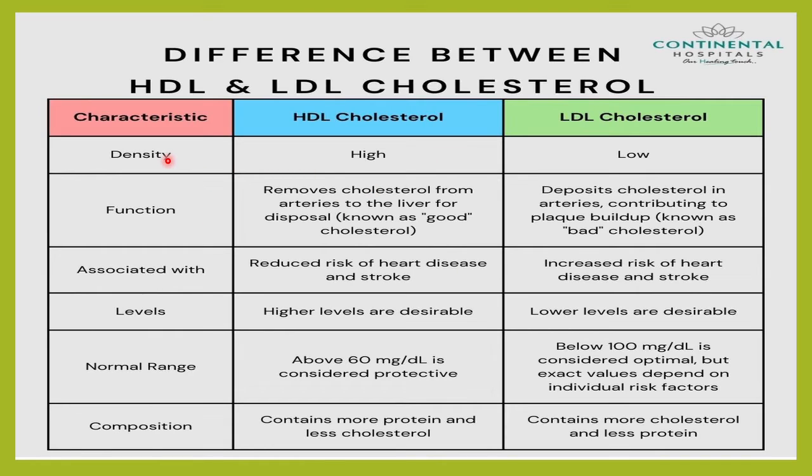Coming to the density, the name itself suggests that it is a high density cholesterol. So it is made up of 50% protein. That is why it is very dense. It is very compact. The diameter of this is only 10 nanometer, but it is a very densely packed structure. That is why this is called as high density lipoprotein. Whereas low density lipoprotein is made up of more of cholesterol, less of proteins. So it is less dense compared to that of the HDL.